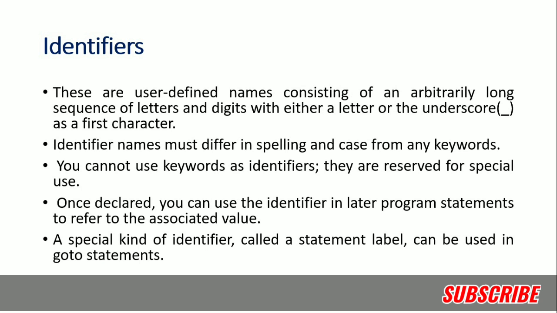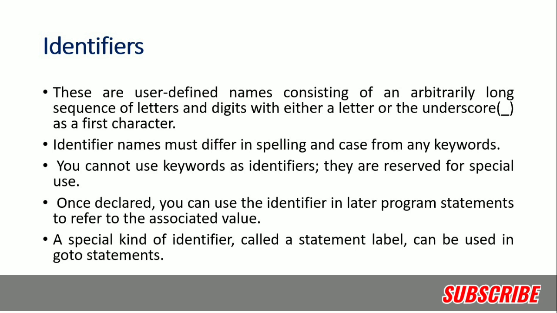These are user defined names. Identifiers are basically user defined. So basically we are defining the name and we are providing the identity, consisting of an arbitrary long sequence of letters and digits with either a letter or underscore as the first character. So in the case of variables, we cannot use special symbols in the name of a variable, or you can say identifier. But yes, if we want to use any, then we can use underscore at the beginning. But otherwise, in the name of a variable or identifier, we cannot take special symbols there.